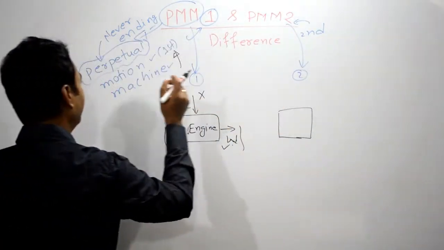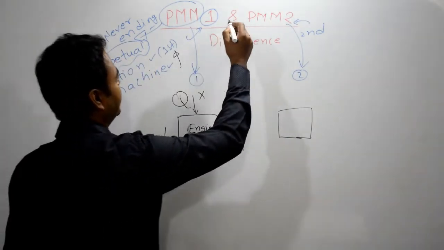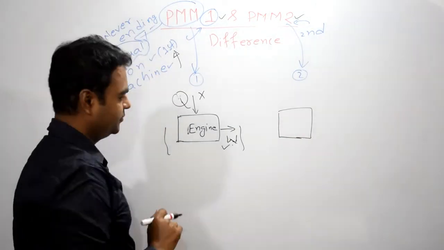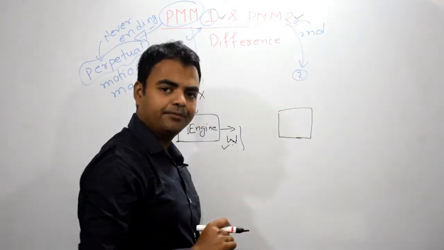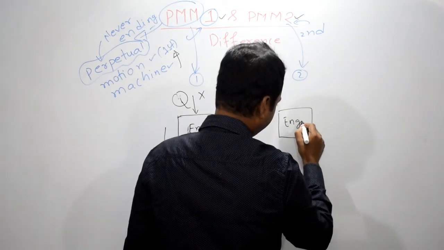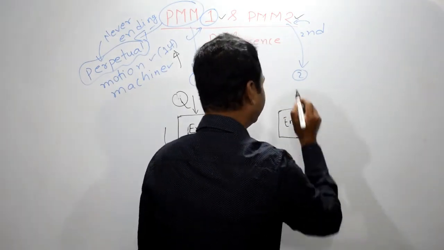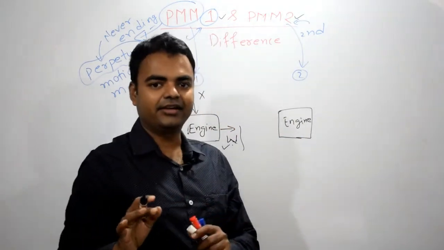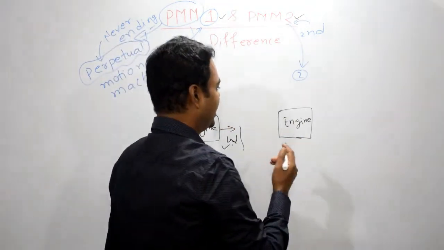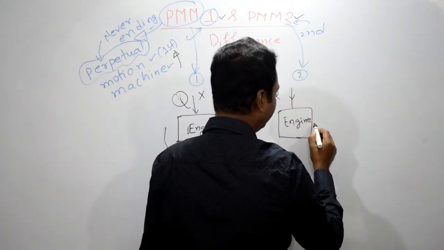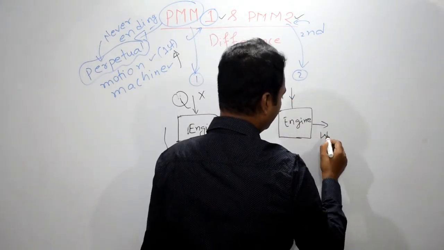The same full form, perpetual motion machine. First means first kind, second means second kind. What it is saying basically is that it is impossible to design a device which can convert complete heat into work.